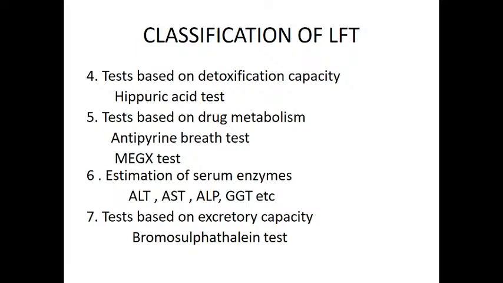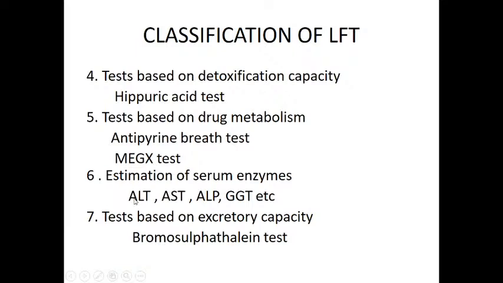Suppose there is hepatic damage, liver damage. Then more of these enzymes, which are present in the hepatic tissues, will be released from the damaged tissues into the circulation. So an increased concentration of these enzymes could be suggestive of liver dysfunction.